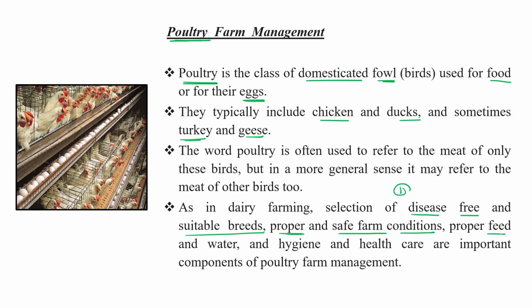Okay, proper feed, proper water, maintenance of hygiene in that particular farmhouse, and their health care. So 1, 2, 3, 4, and 5. These are the same criteria, same conditions required for the healthy development of these birds. So if all the chickens and ducks are healthy, obviously the product we will get from them is also of good quality.